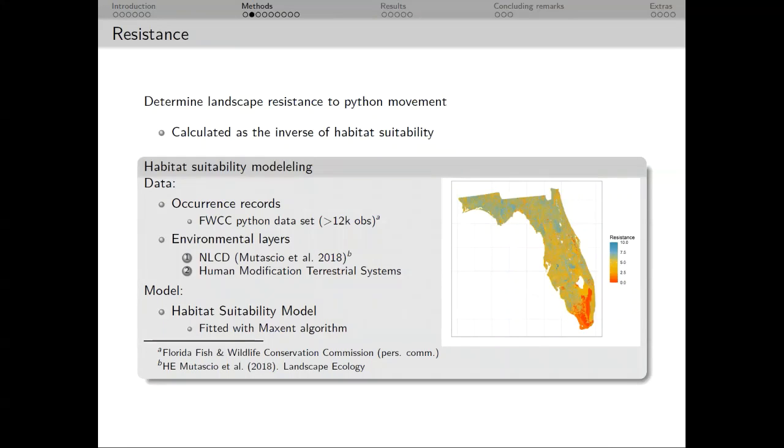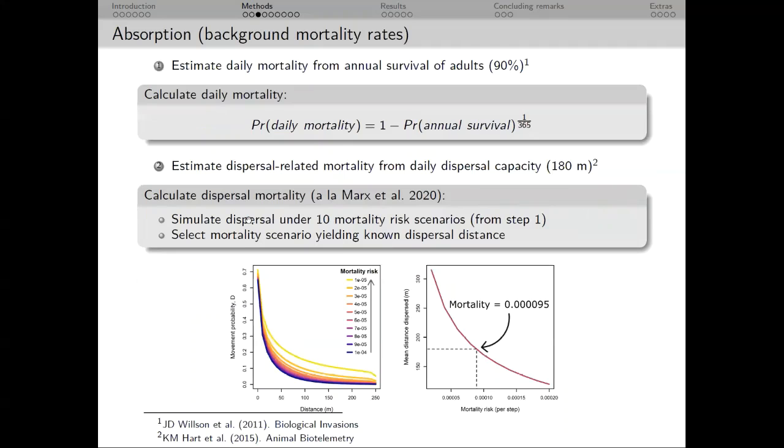And to create this layer, I began with a habitat suitability model for pythons using an extensive presence-only dataset provided by the Florida Fish and Wildlife Conservation Commission. For predictive variables, I used the National Land Cover Database with published reclassification scheme, as well as the human modification of terrestrial systems dataset. I fitted this model using a Maxent algorithm and obtained predictions from the model to calculate resistance.